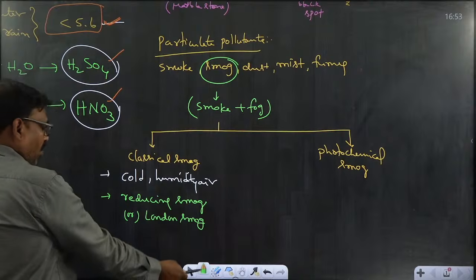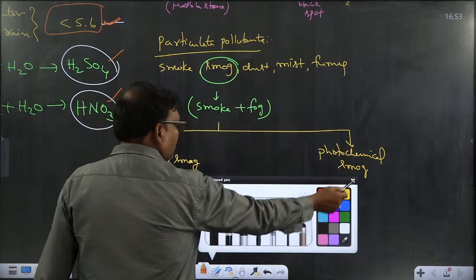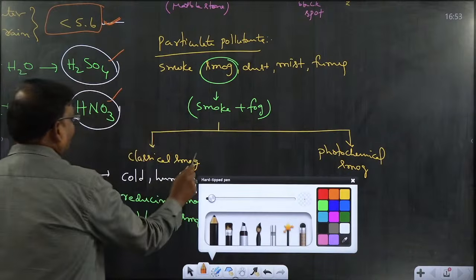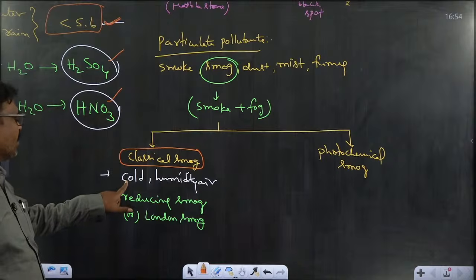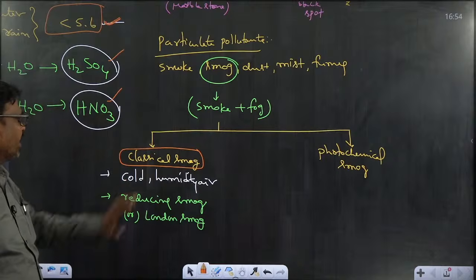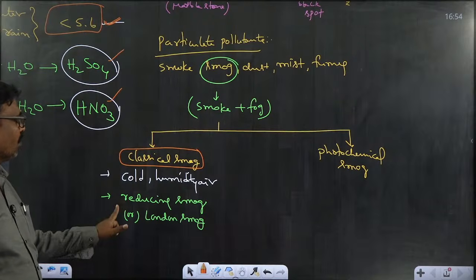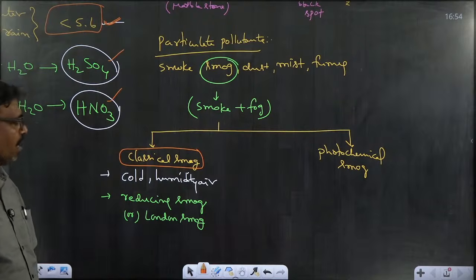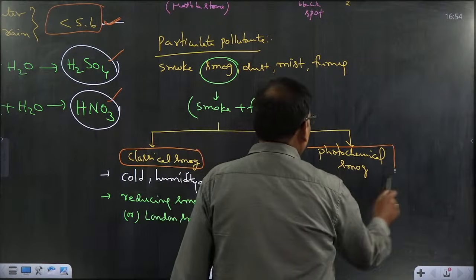So here, the pollutants which are present in the atmospheric air will be mixed in the presence of cold humid air, and those pollutants have a reducing nature. That's why we call it reducing smog or London smog. And another one is photochemical smog.